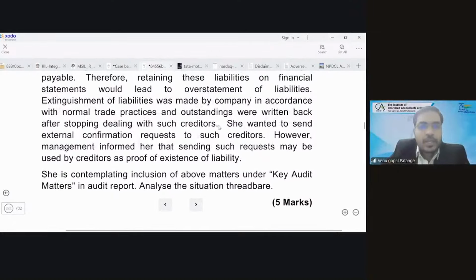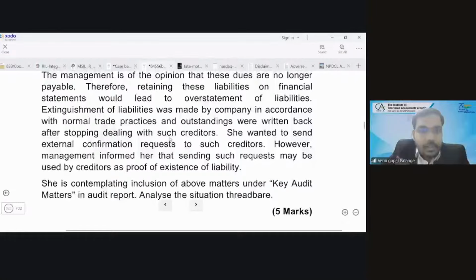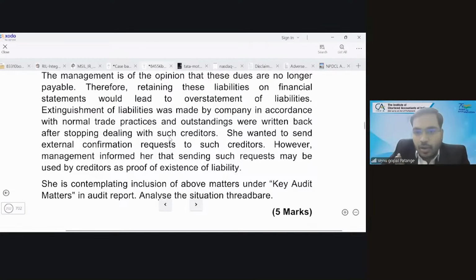But there is a line that it is a normal trade practice. Yes, it's a normal trade practice. But she wanted to send external confirmation requests to such creditors. Did management allow her to send requests? No, management told her not to send.